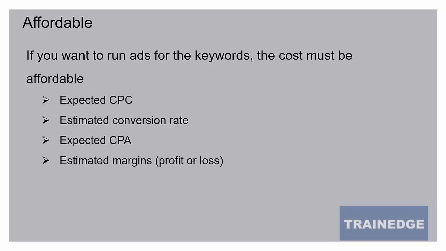Based on that, you will know what kind of profits you can expect, or is it going to be a lossy proposition? You will spend more to acquire the customer than the profit you will make from that customer. So you'll net lose on that customer. So based on these four parameters, you can decide whether a keyword is affordable for you from CPC point of view.